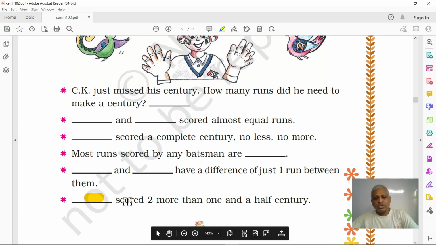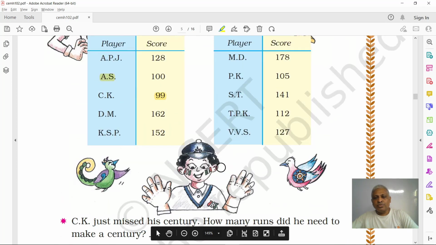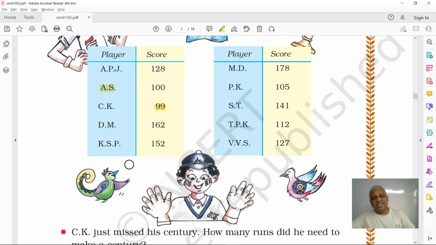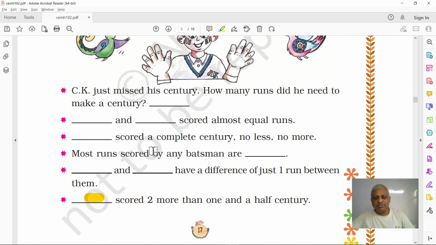So the question is, who scored 2 more than 1.5 century? Means 150 plus 2, 152. So it's simple to find out. Yes, it is KSP. He scored 2 more than 1.5 century.